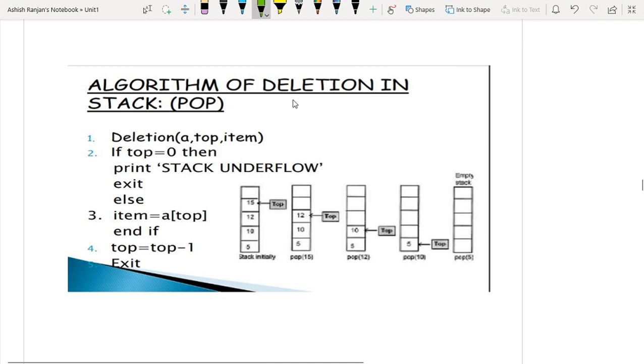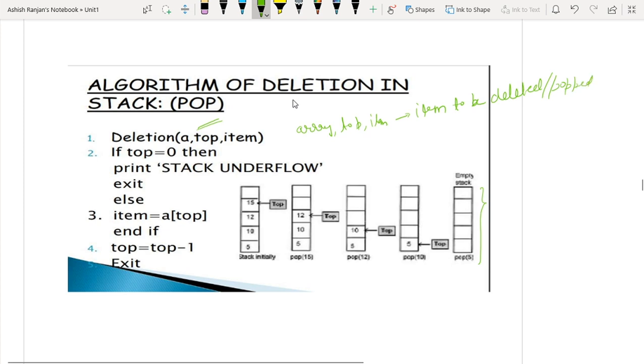Similarly, I have to pop the element. In order to pop, I don't require the max size of the array. I require only 3 parameters: first, the name of the array, the top, and the item. The item is the one which is deleted, the item to be deleted or popped.